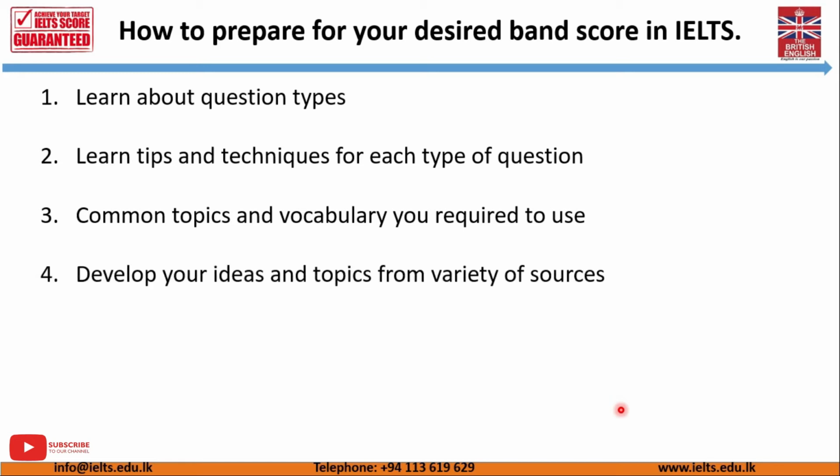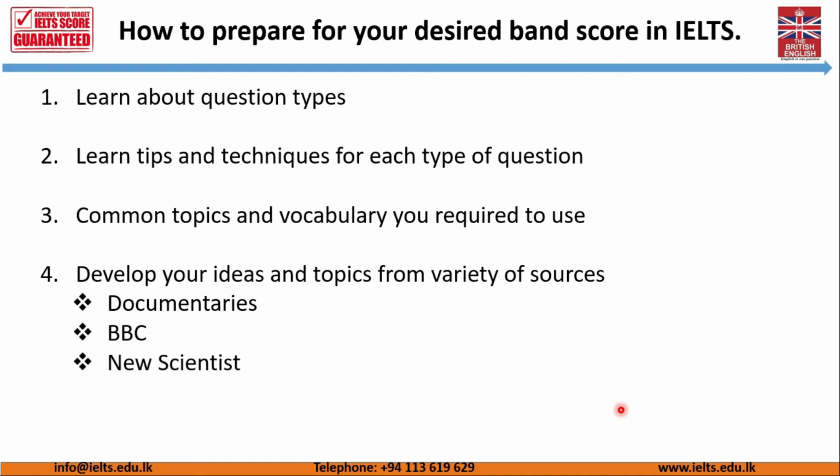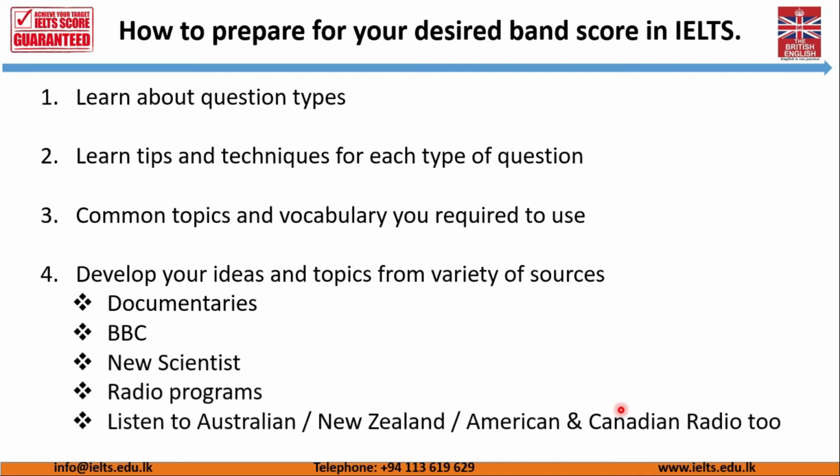Then you need to develop your ideas and topics from a variety of sources. For example, you need to watch documentaries, listen to BBC, New Scientist magazine, radio programs, and you need to listen to basically Australian, New Zealand, American and Canadian radio.